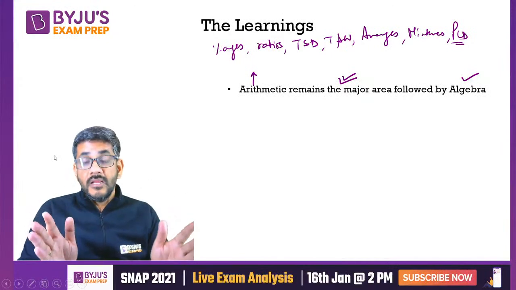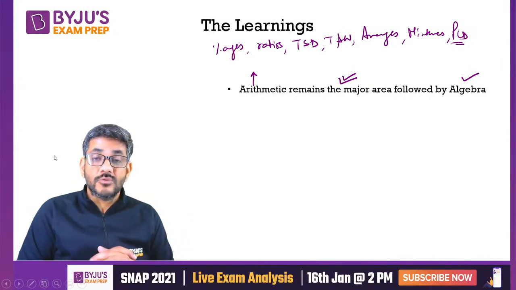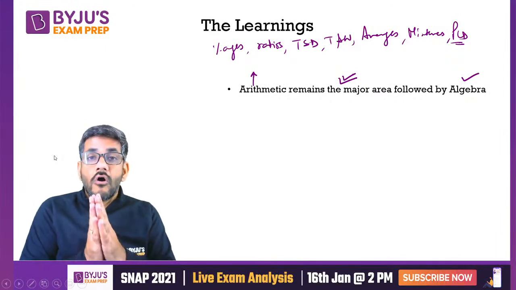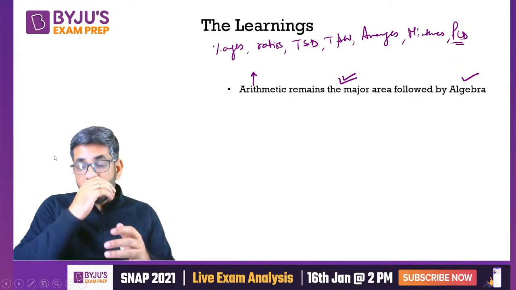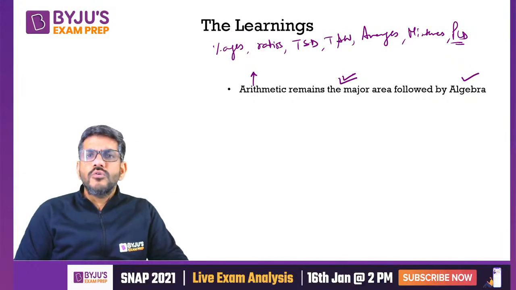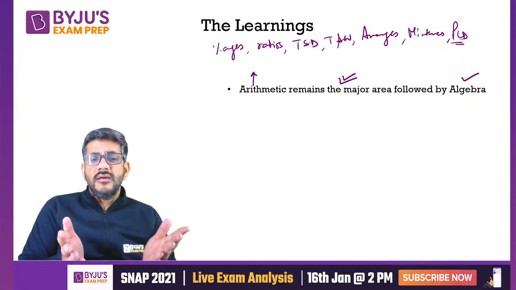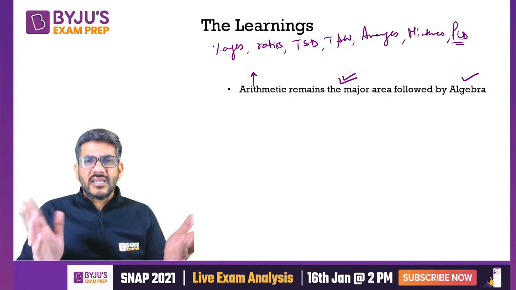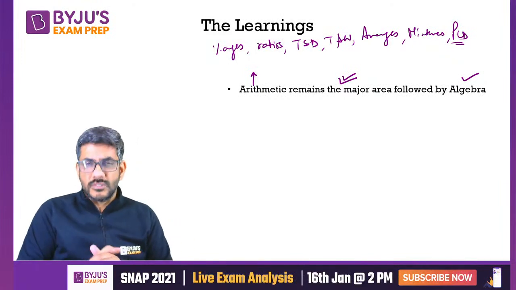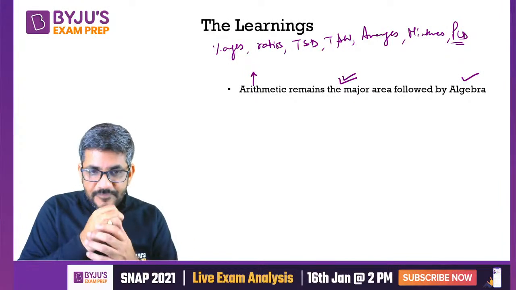So this has happened. This might happen in CAT as well. No one knows about it. But yes, keep yourself ready for all these kind of changes that might happen, all these kind of surprises that can be there. And who knows, by next year CAT probably the pandemic is over and you might have again a 3-hour CAT again. ये भी possible है. So no one knows about that. Just be ready for all those things.